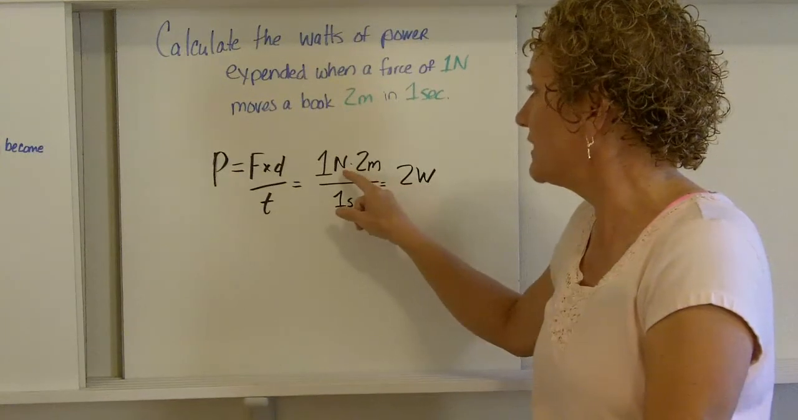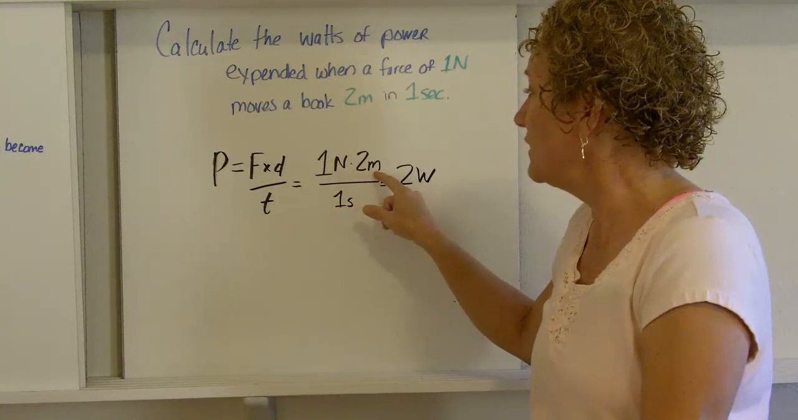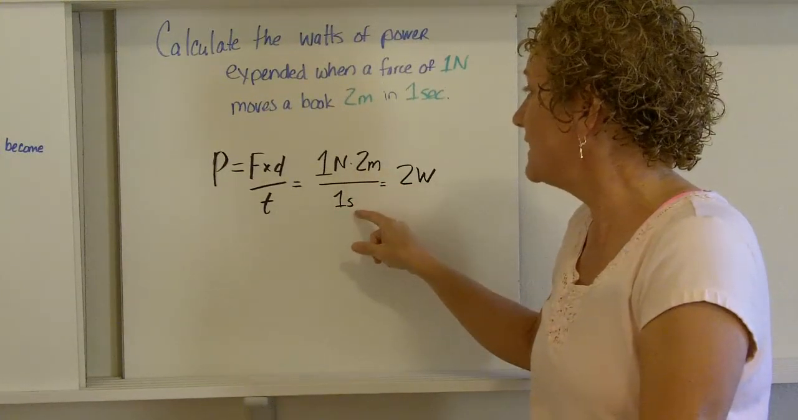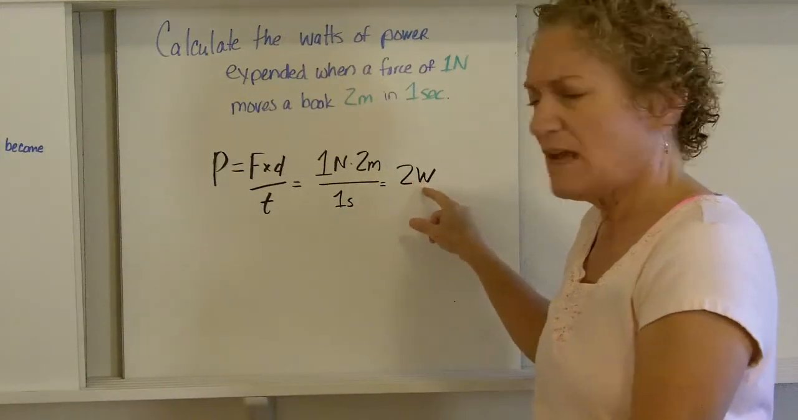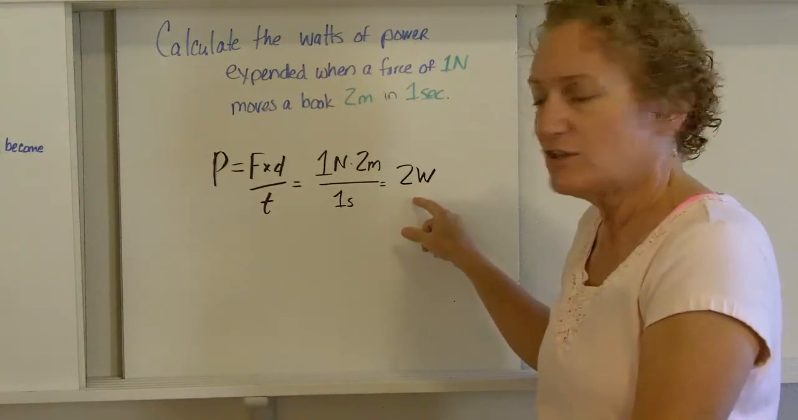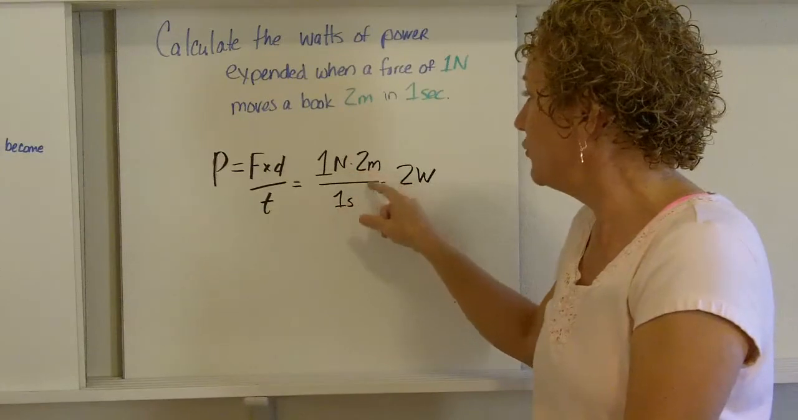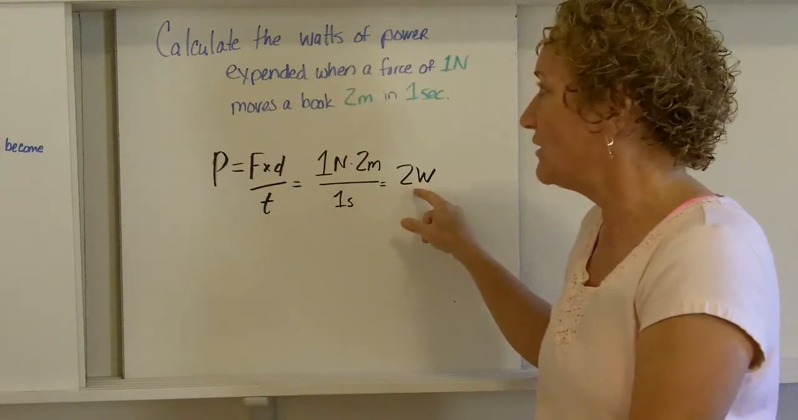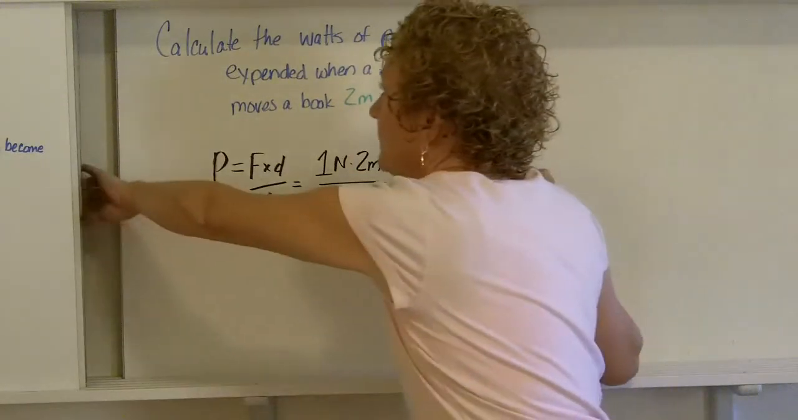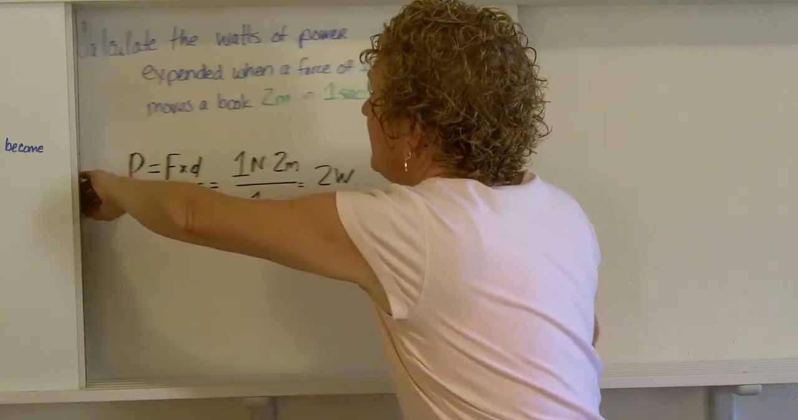Let's make sure our units are okay. A Newton meter is a joule, and a second is a second. And a minute ago I said that was 2 joules. It's actually 2 watts. So we have a joule per second, which is defined as a watt. So our answer is 2 watts. Let's do one more example.